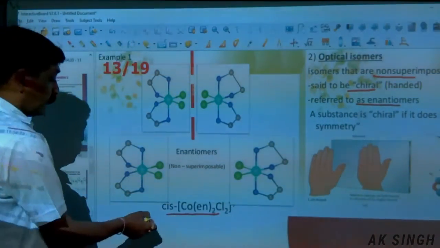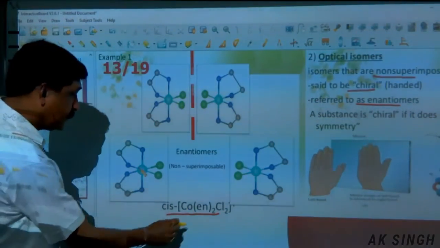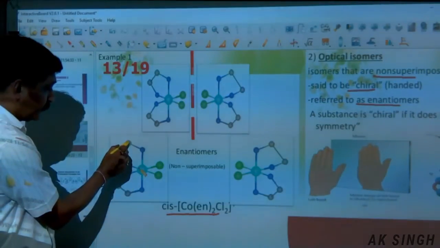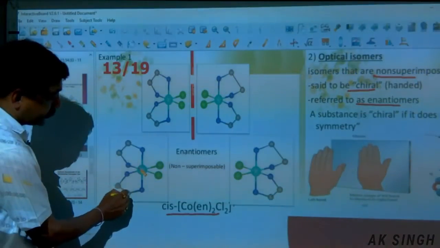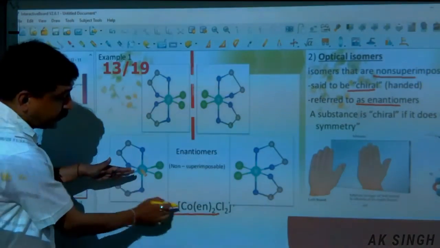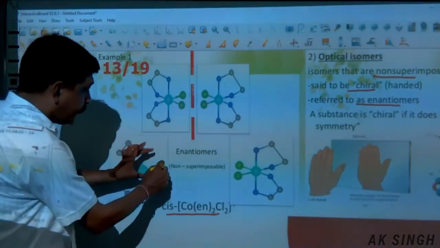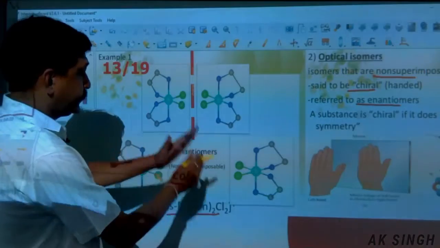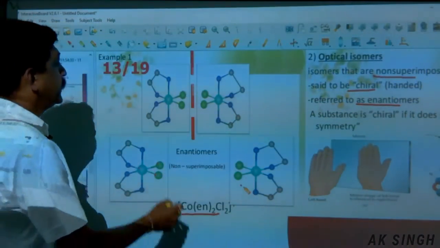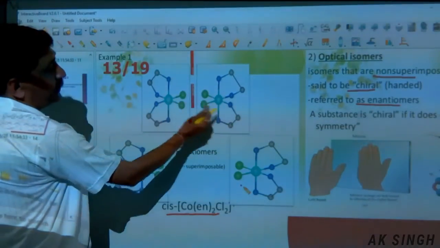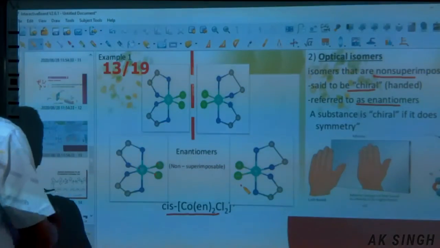Cis means same side, adjacent side. The center is cobalt, with en, NH2CH2CH2NH2, one molecule, and another molecule, NH2CH2CH2NH2. They are attached to the cobalt, and these two Cl. Now they are on this side. The mirror image is this. So optically, this one and the mirror image are produced.